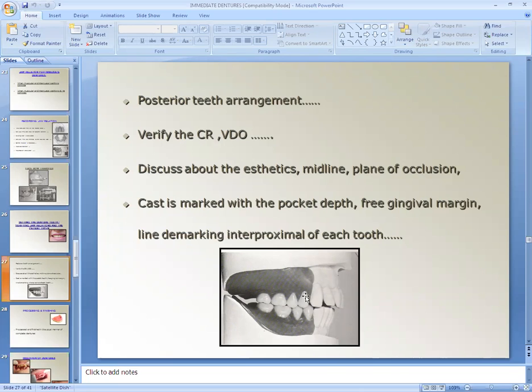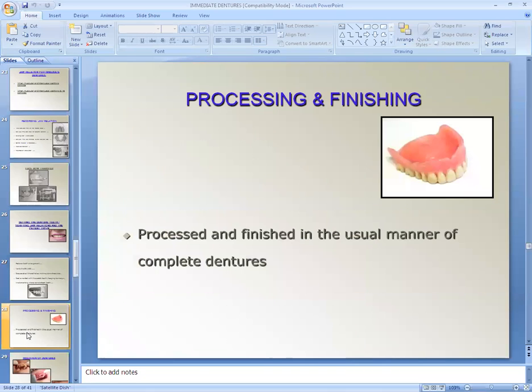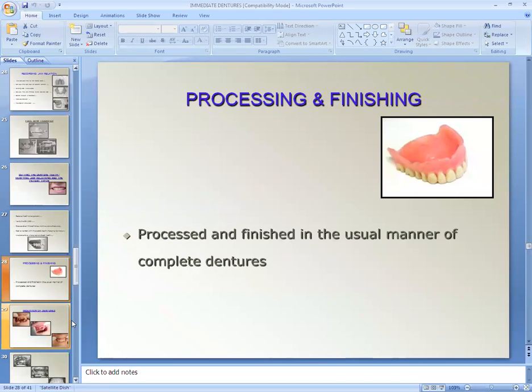So here, during trying, we have to see the centric relation and the vertical dimension, and these are the teeth before extraction. So we have to plan for these teeth also. So we have to discuss with the technician regarding the midline, aesthetic, plane of occlusion, everything, and we have to give the instruction to the technician accordingly. After all these procedures, we have to process and finish the final denture. So processed and finished in usual manner as that of the conventional denture.